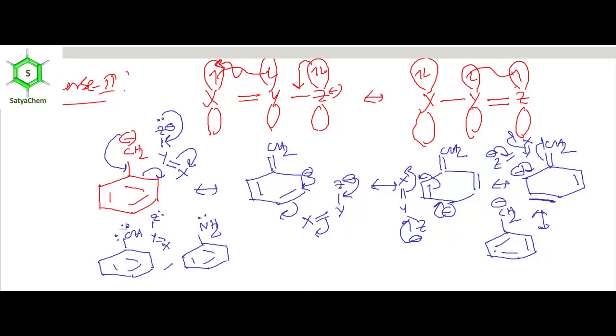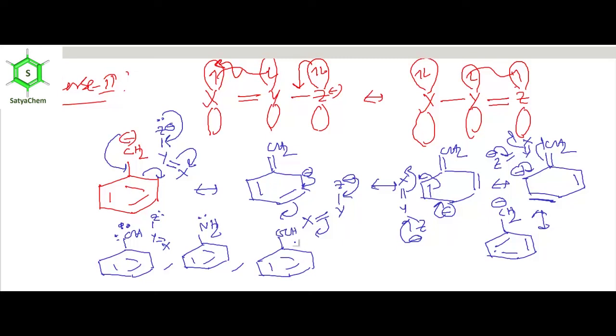In oxygen there are two lone pairs, and one lone pair will be involved in the resonance. Here nitrogen contains only one lone pair, and this lone pair is involved in the resonance. So you can use this framework to draw this type of canonical resonance structure of aniline, phenol, or anisole.